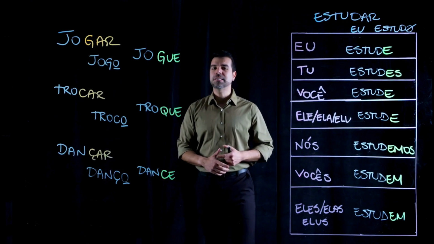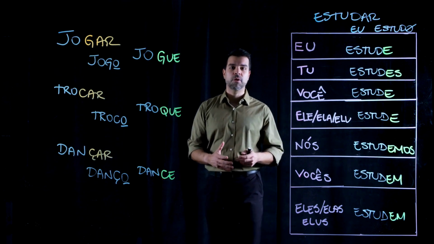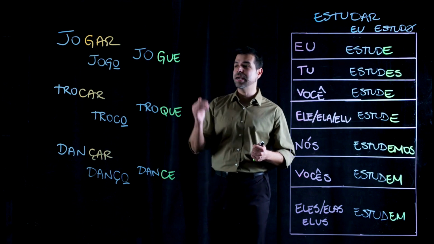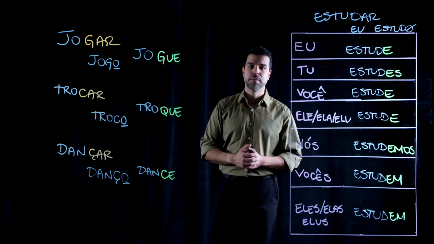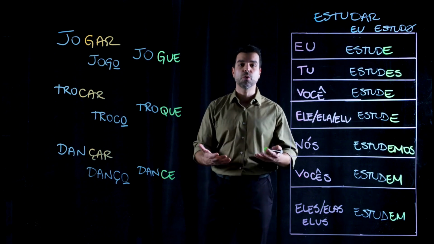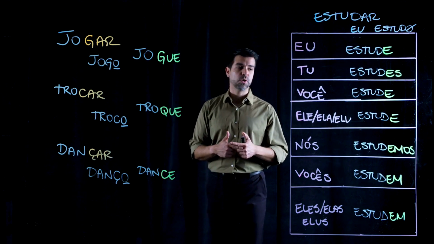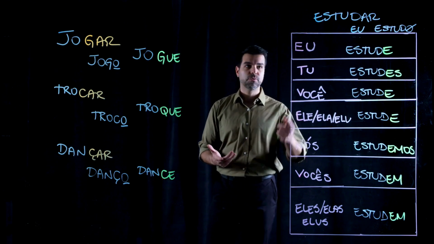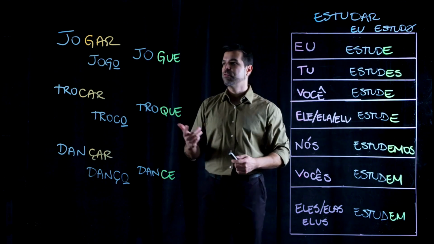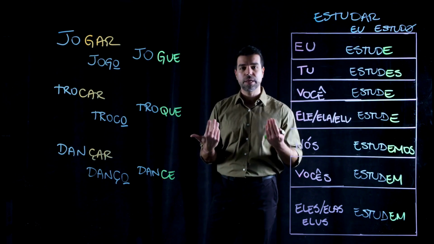Now, let's take a look at some exceptions that we have when we conjugate verbs in the subjunctive form that end in either gar, car, or sar. For those verbs, they are going to have some phonetic changes and we have to show those when we write those out. Keep in mind that this is only going to work for the eu form, so for this form right here.